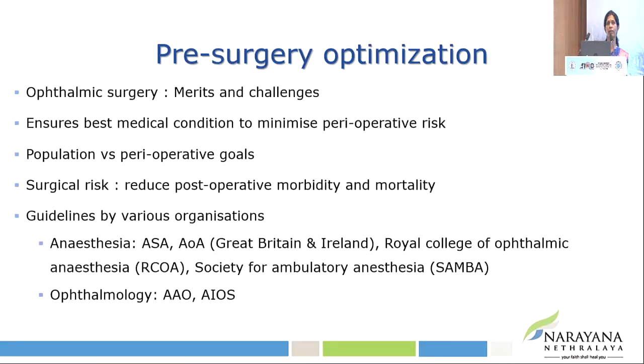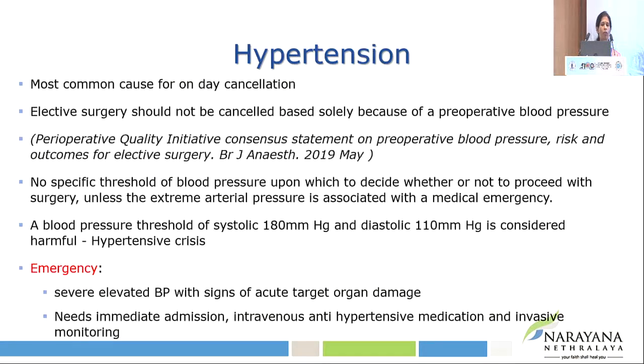And these pre-operative optimization targets may be slightly different from population or primary care targets, in which the aim is to reduce long-term morbidity. And these guidelines, numbers, and targets have been given by various anesthesia as well as ophthalmology organizations. We will look at them in the Indian context also.